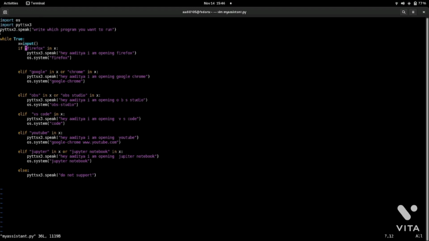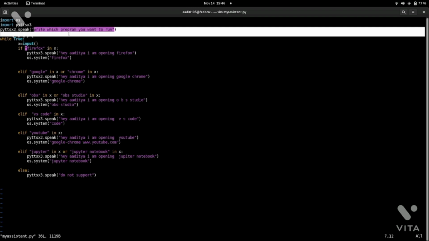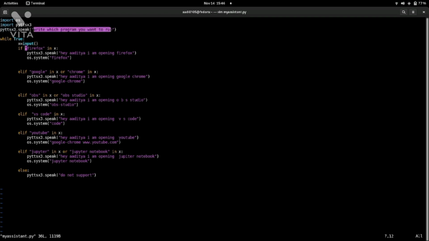In the next line I have written pyttsx3.speak, and whichever text you want in voice, you have to write in double inverted commas. I have written write which program you want to run, and as I run the program, it is saying it.